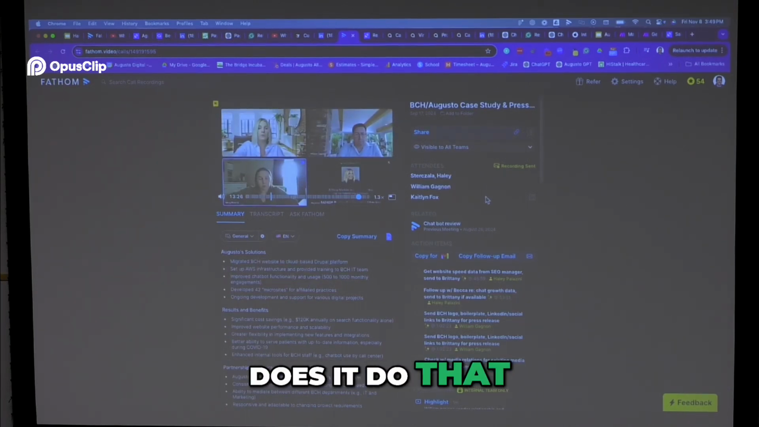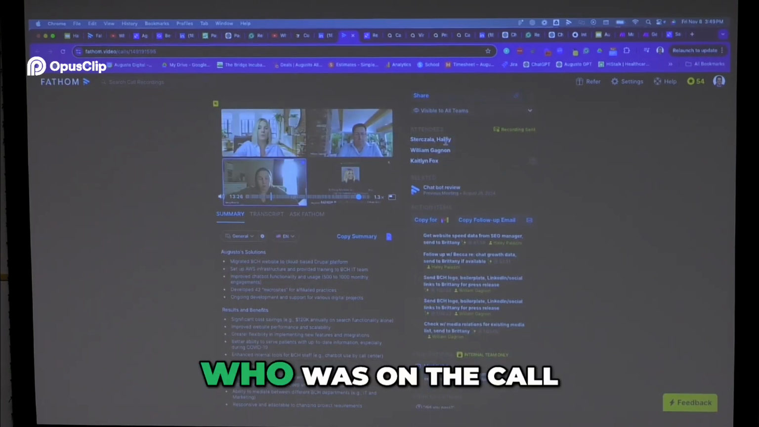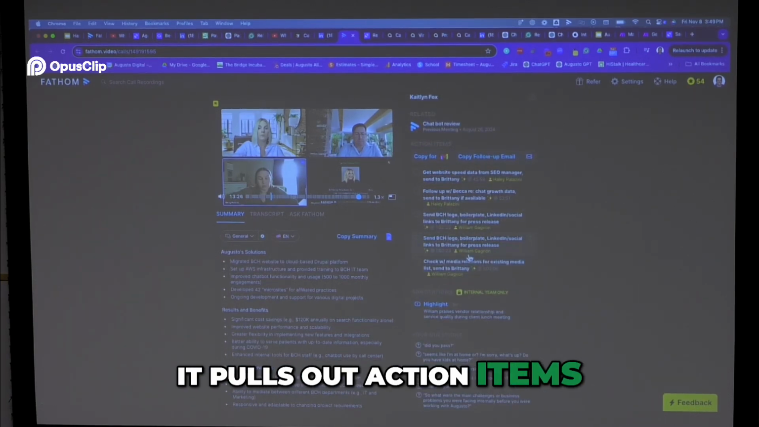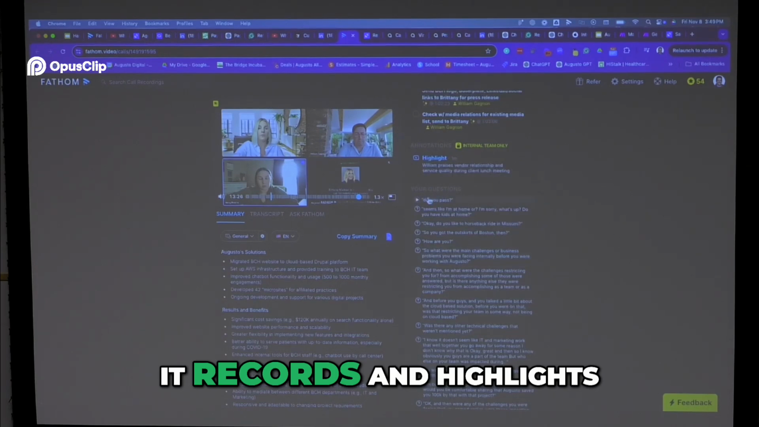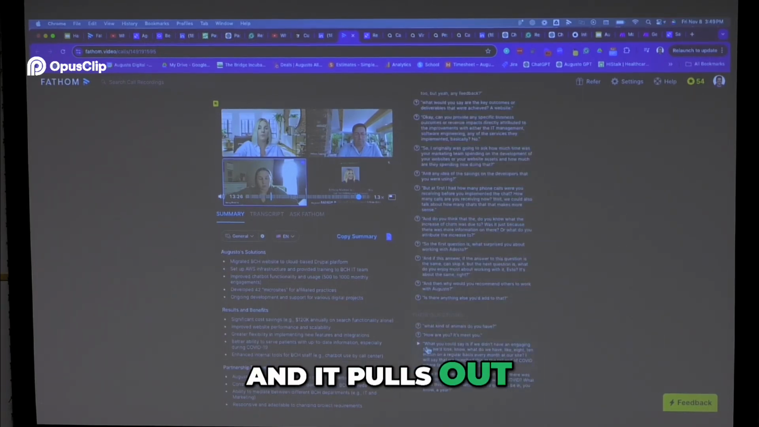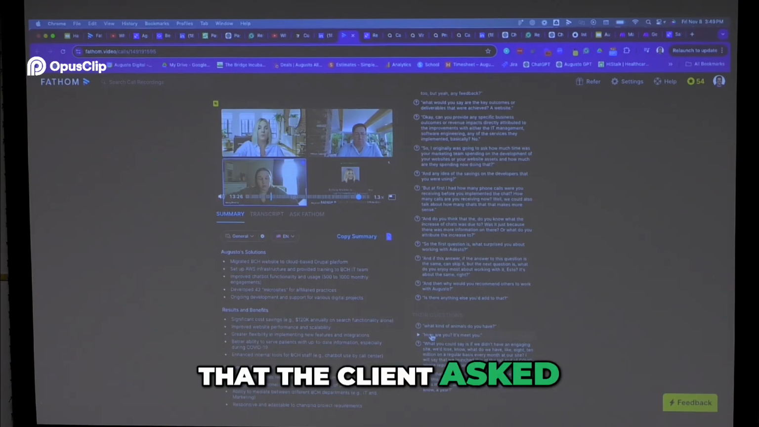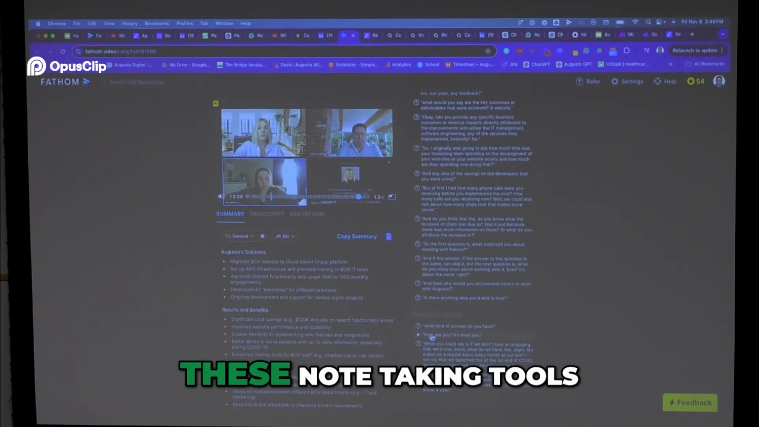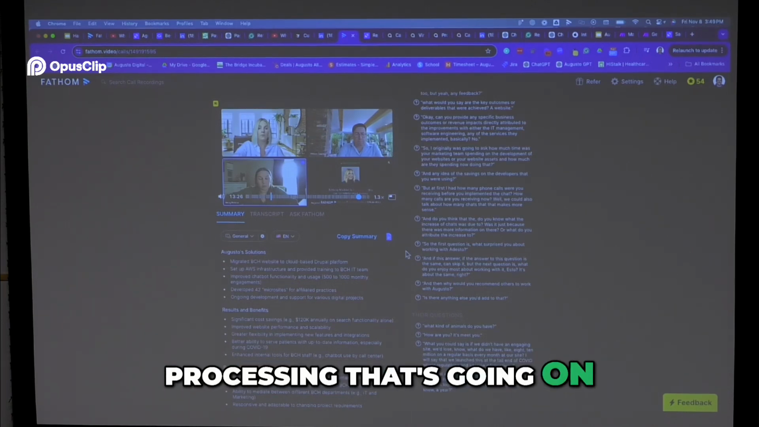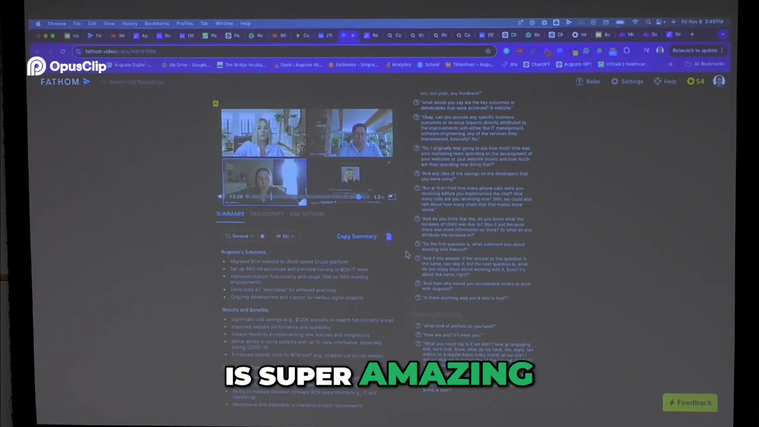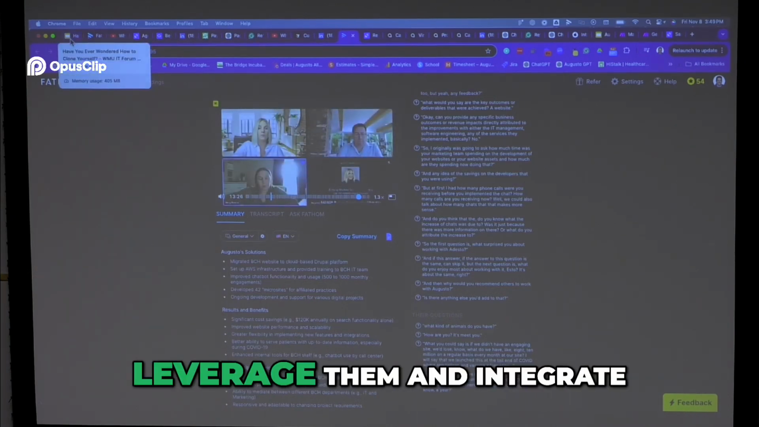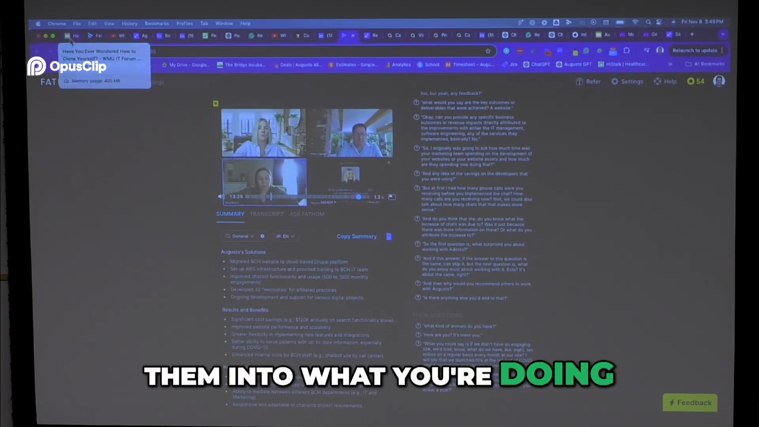And then not only does it do that, it actually records who was on the call. It pulls out action items. It records and highlights all of the questions that we asked, and it pulls out all of the questions that the client asked. So you can go back and review questions that they had. These note-taking tools and this natural language processing that's going on is super amazing, and it's a total game changer in terms of productivity if you leverage them and integrate them into what you're doing. It has been for us.